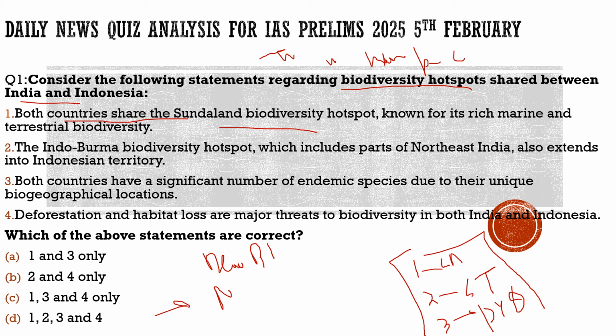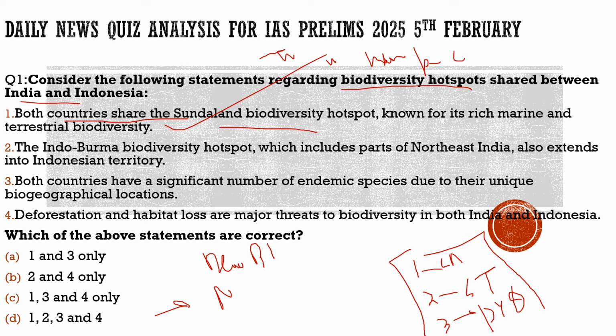First statement: both countries share the Sundaland biodiversity hotspot, known for its rich marine and terrestrial biodiversity. 100% correct. Marine and terrestrial biodiversity, this is 100% correct. This is the Sundaland biodiversity hotspot which is shared between Indonesia and the Andaman and Nicobar part of India, between the two countries.